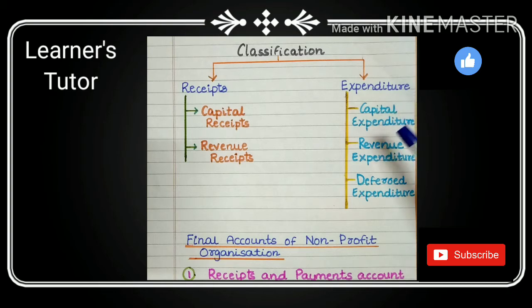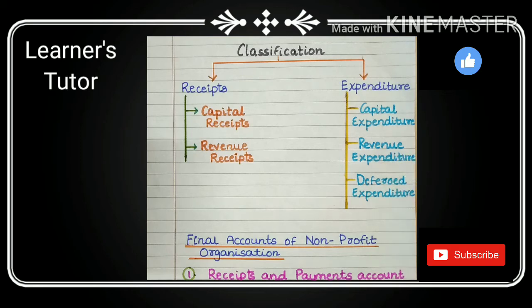Expenditure: capital expenditure. Benefits are not exhausted in 1 year, but the benefit is available for more than 1 year. For example, cost of fixed assets like land and building, etc.